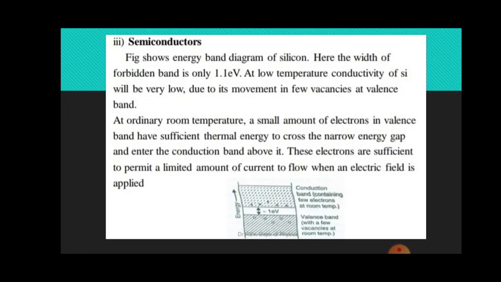At ordinary room temperature, a small amount of electrons in valence band have sufficient thermal energy to cross the narrow energy gap and enter the conduction band above it. These electrons are sufficient to permit a limited amount of current to flow when an electric field is applied. Conduction band containing few electrons at room temperature, valence band with a few vacancies at room temperature.